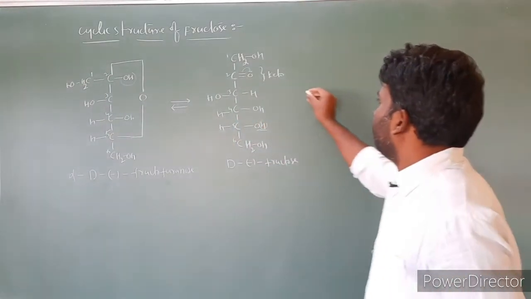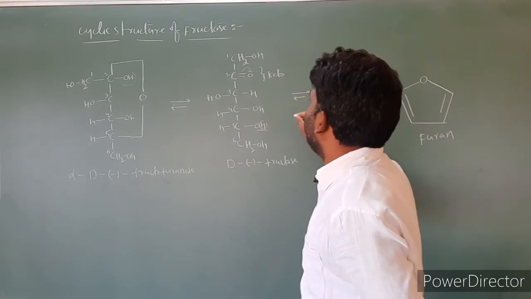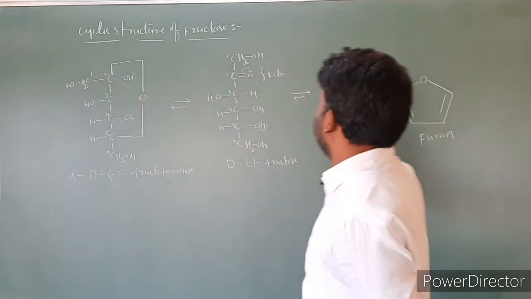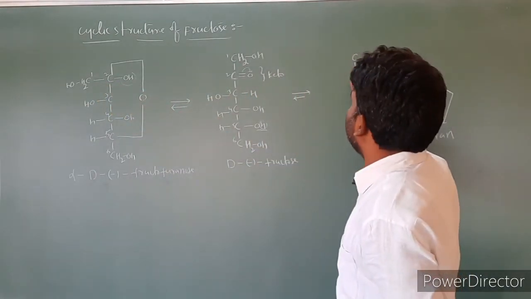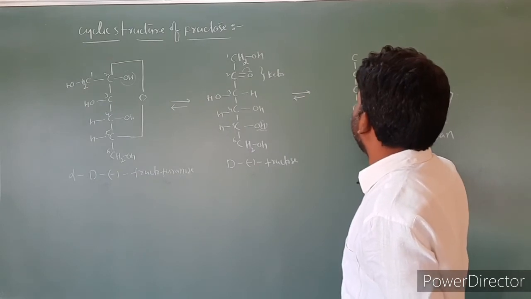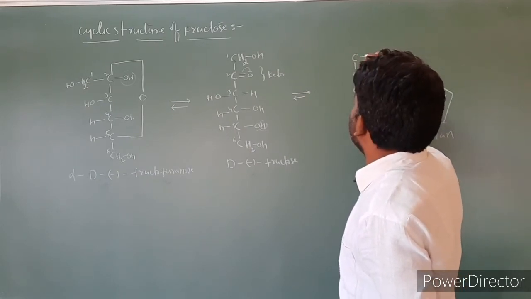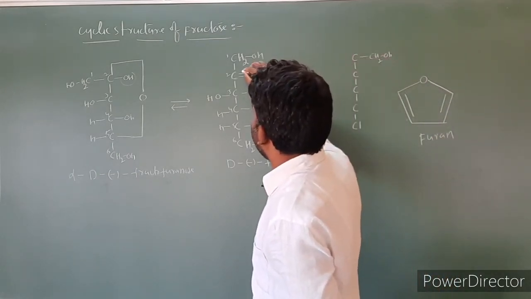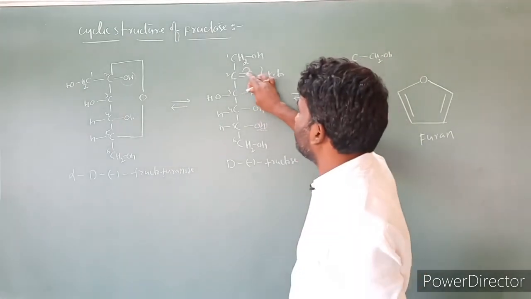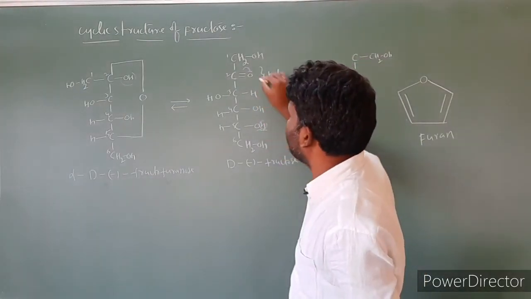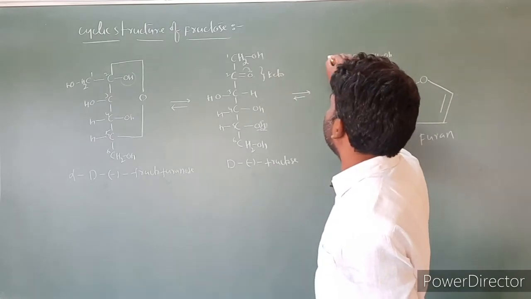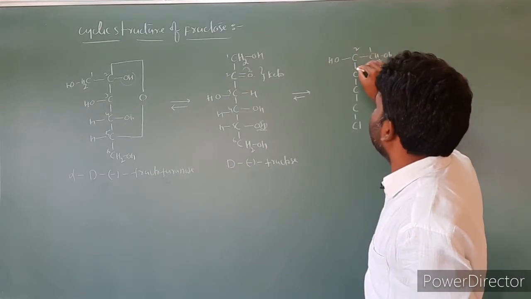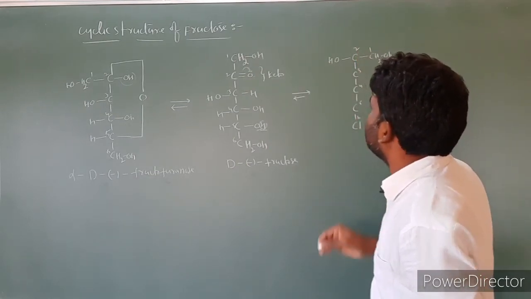Then coming to the beta form. In the beta form, we take OH at the left-hand side. Then this is the second carbon, writing on the right-hand side third, fourth, fifth and sixth, CH2OH. What I mean is this C double bond O is converting into OH, this hydrogen is shifting to here, and this will become OH. That OH I am taking at the left side, and this CH2OH I am writing at the right side. This is the first carbon, second carbon, third, fourth, fifth and this is the sixth.